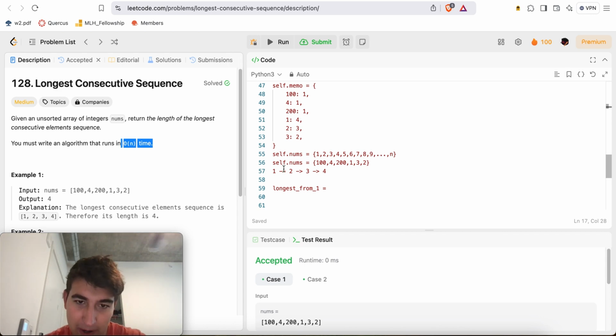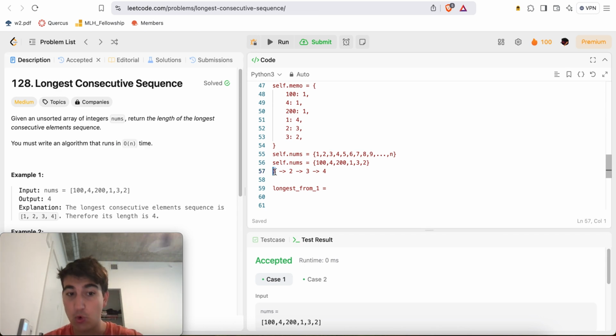So for something like 1, we know it's just 1 plus the length of the longest chain from 2, which is just 1 plus the length starting from 3, which is just 1 plus the length of the longest chain starting from 4. And we know 4 was 1, so therefore 3 is 1 plus 1, which is 2, and so that means that 2 is just 2 plus 1, which is 3, and then for 1, it's whatever the length of the longest chain is from here, which is 3 plus 1, which is equal to 4.